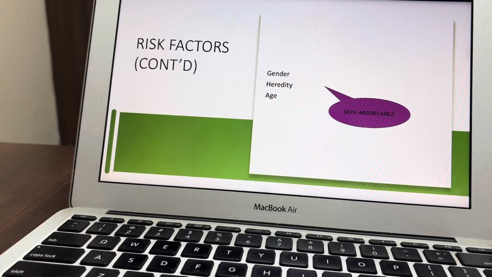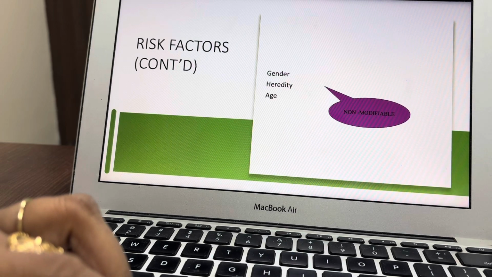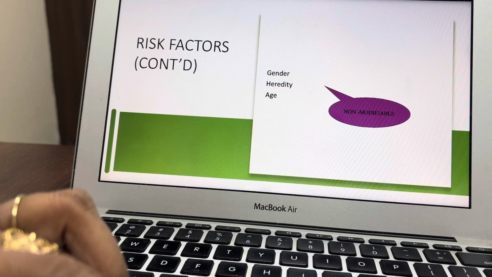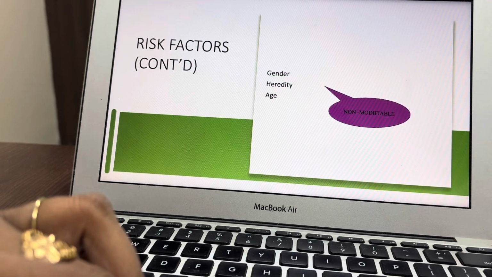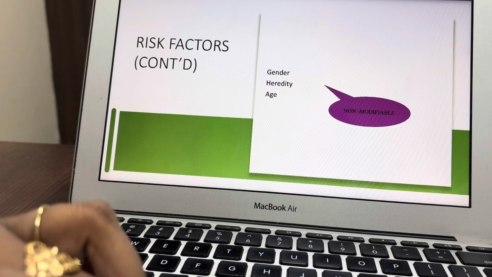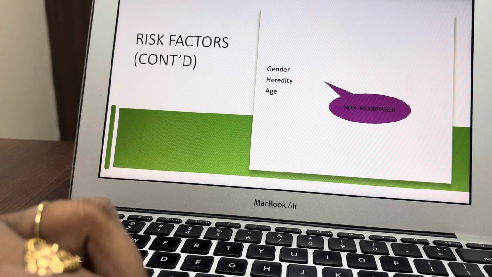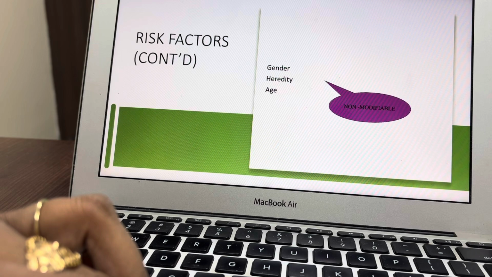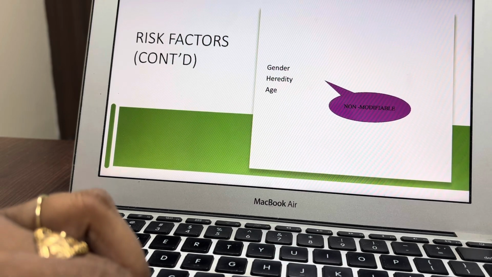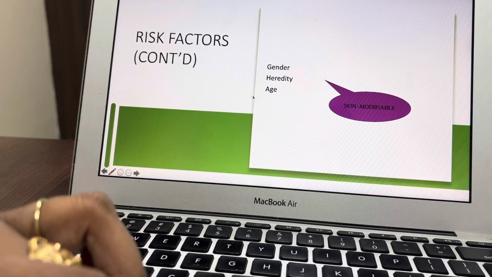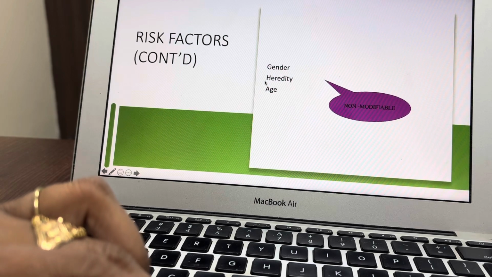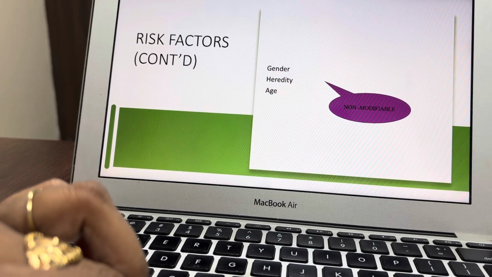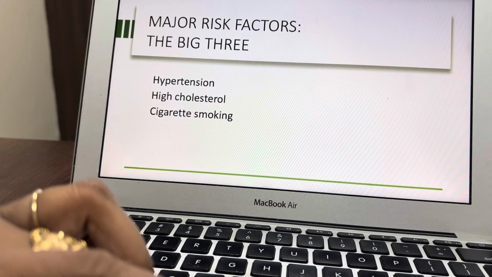Hereditary: if the patient has a family history of sudden cardiac death or young coronary artery disease, like a family member developing coronary artery disease at less than 50 years of age, then the chances of developing acute coronary syndrome among them are very high. Age: as age increases, the risk of coronary artery disease increases.